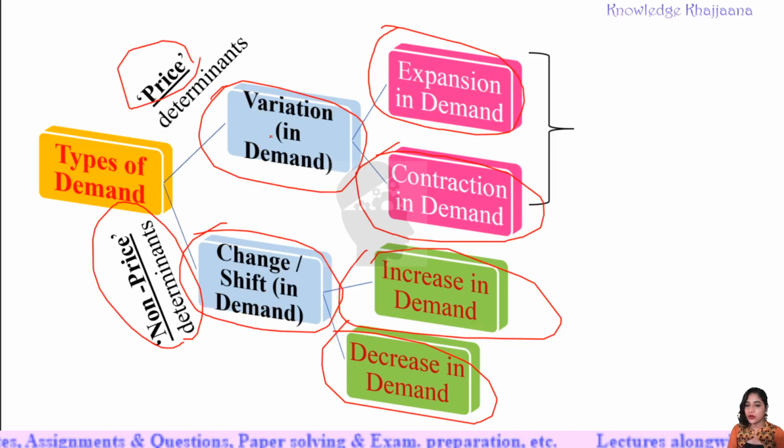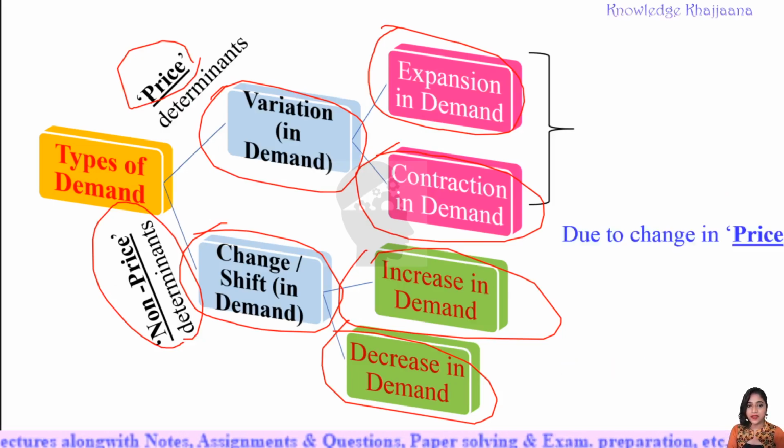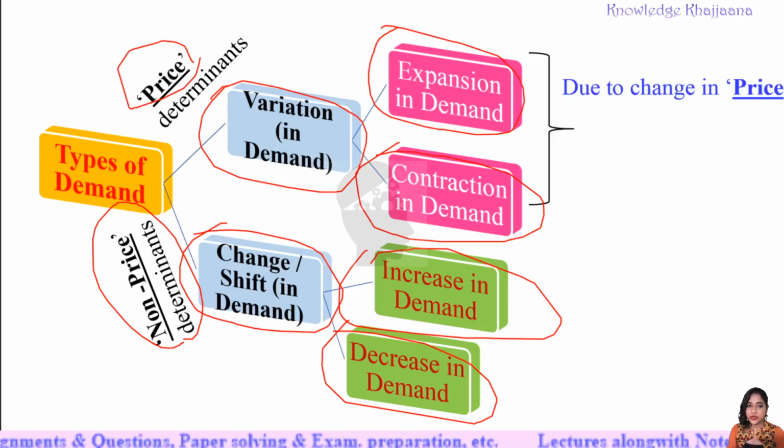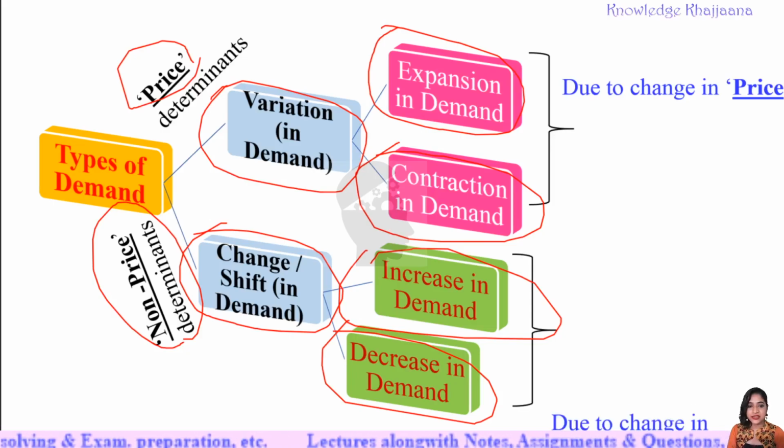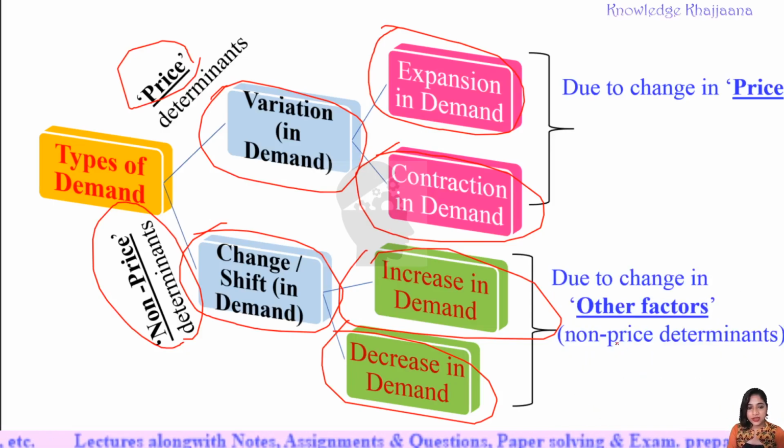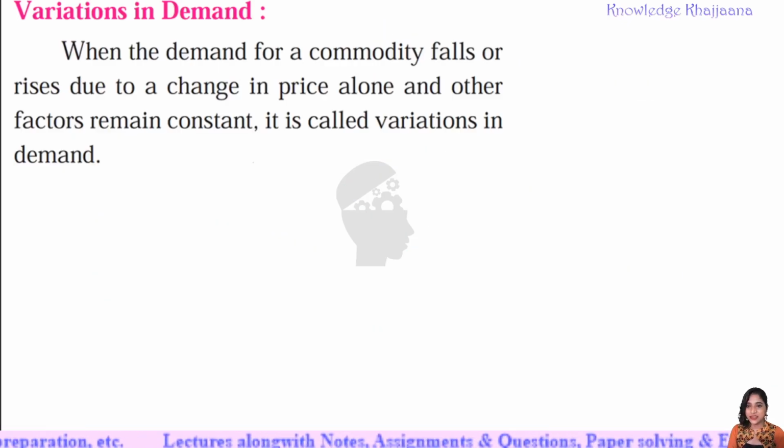Variation in demand occurs when there is change in demand due to price, and change or shift in demand occurs when there is change in demand due to components other than price. So this is the basic difference. These are due to change in price and these are due to change in other factors, that is non-price determinants. I hope now you will understand it forever.